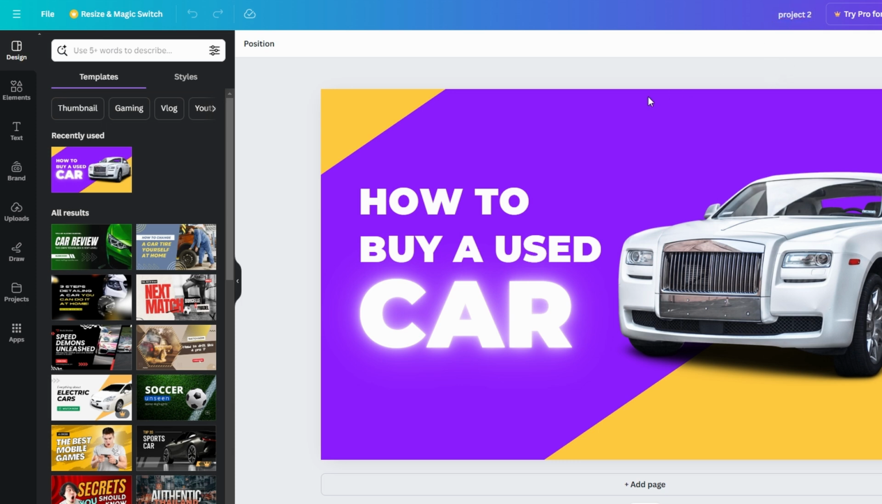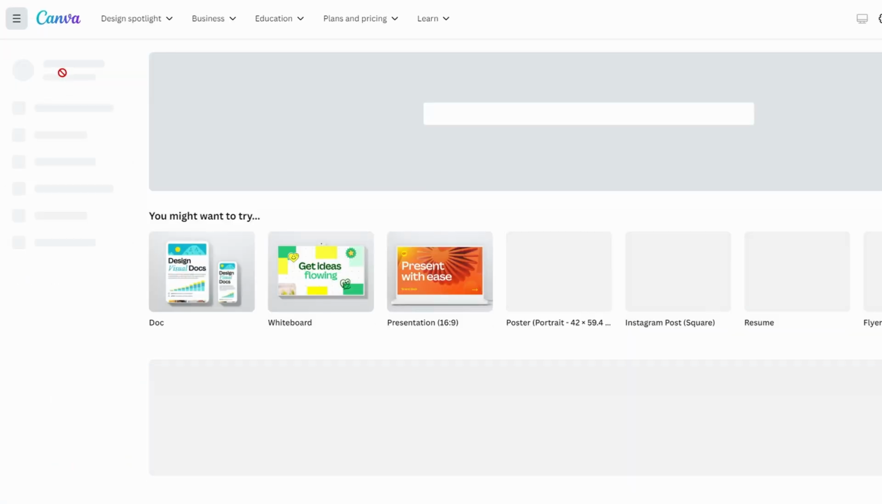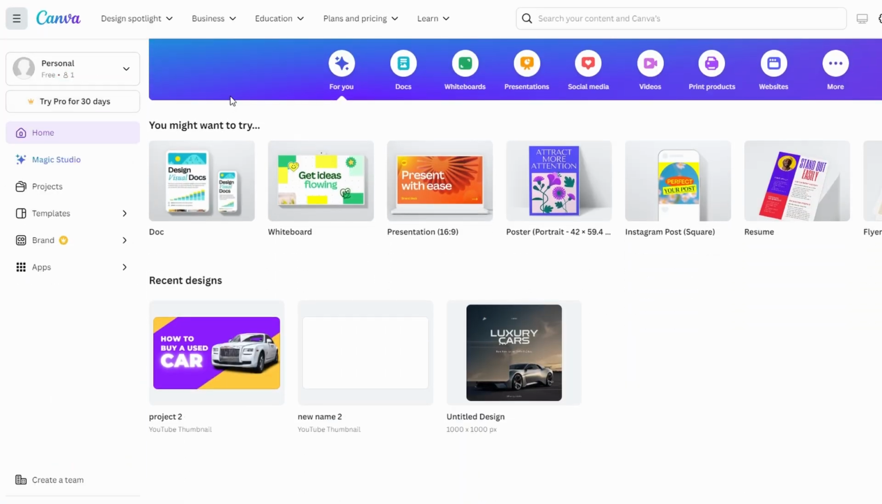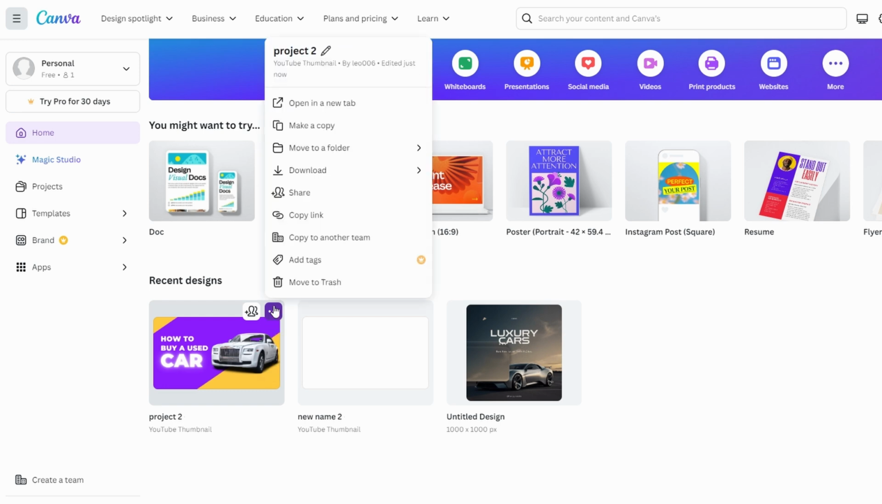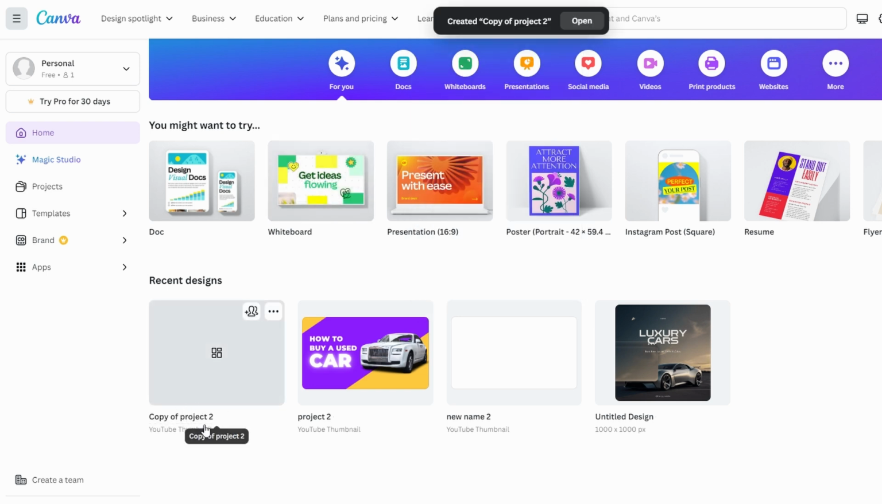To duplicate a project from the home screen, from the Canva homepage, find the project you want to duplicate. You can locate it in the recent designs or under the projects tab. Then click on the three dots in the right corner of the project thumbnail and choose make copy from the dropdown menu. The duplicate will appear as copy of your project name in your project list, and you can rename the copy directly from the home page by clicking on the name.